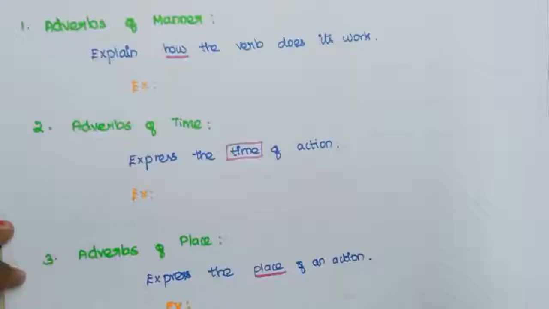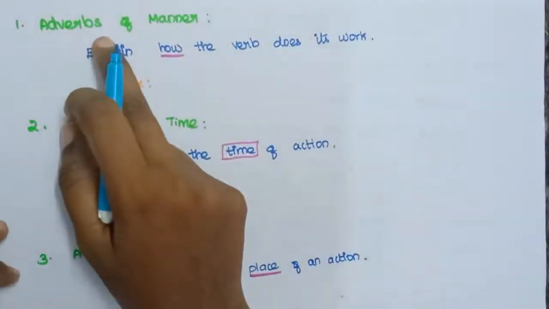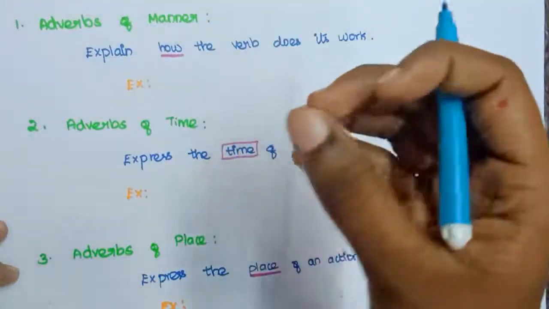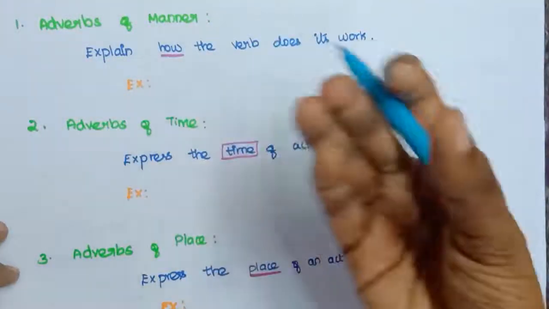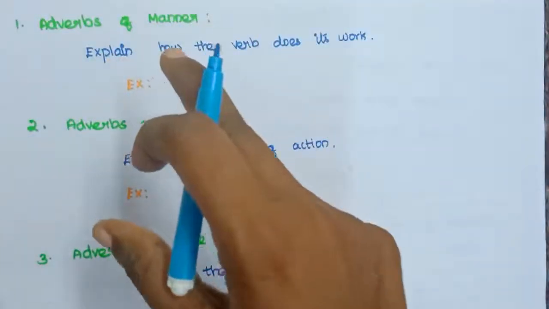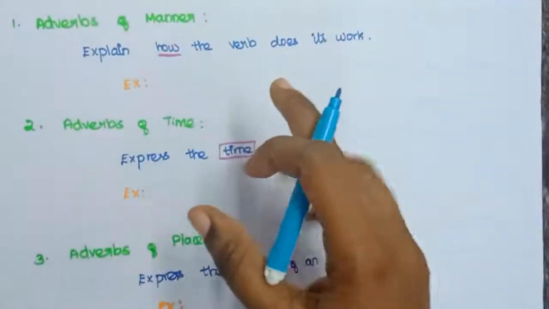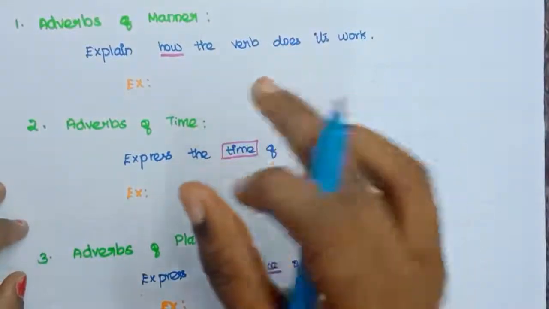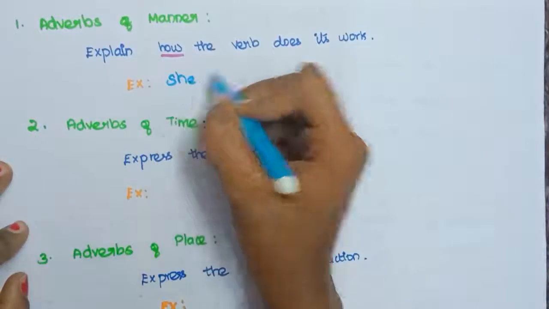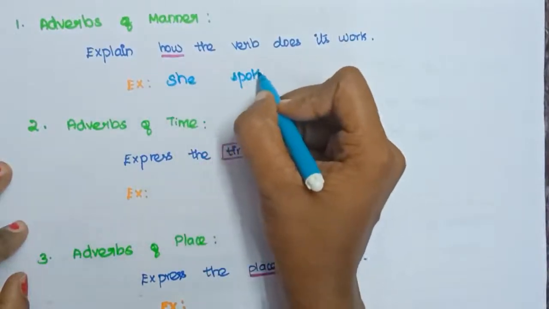Fine guys, the first one is adverbs of manner. What is adverbs of manner? In order to speak about how the verb is performing or how it is working, we use adverbs of manner. If you take an example: she spoke loudly.